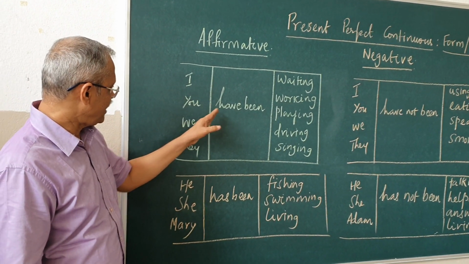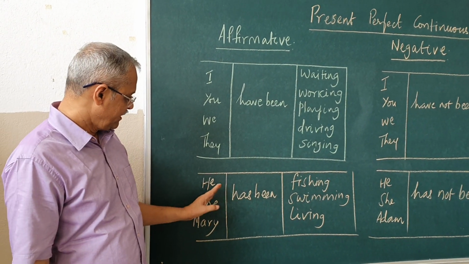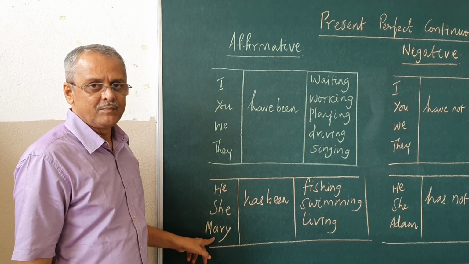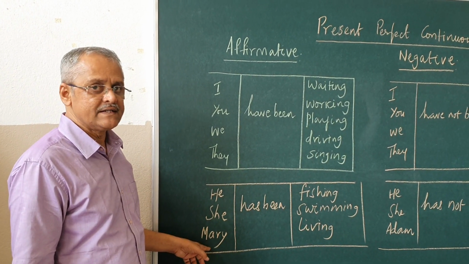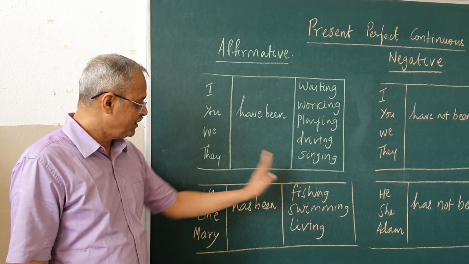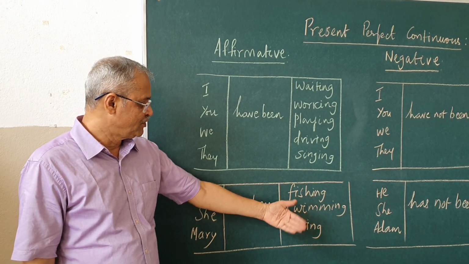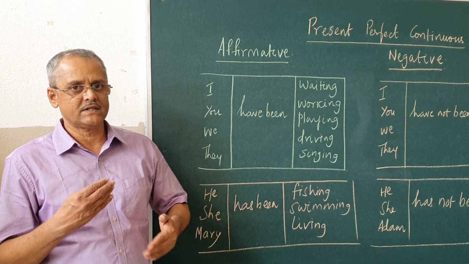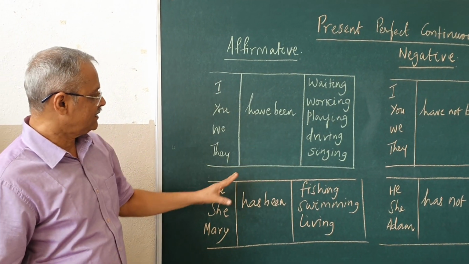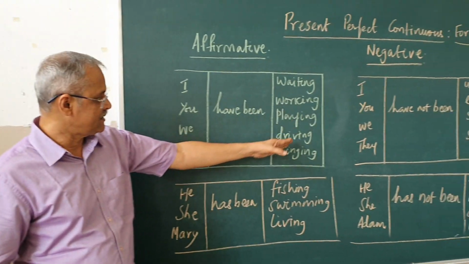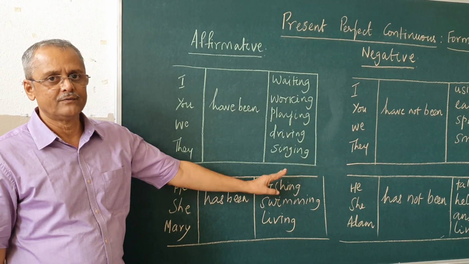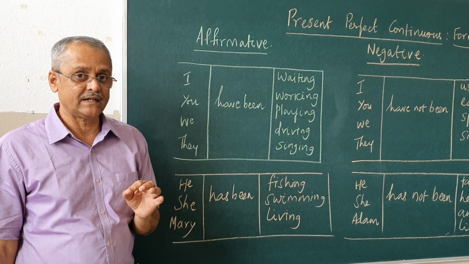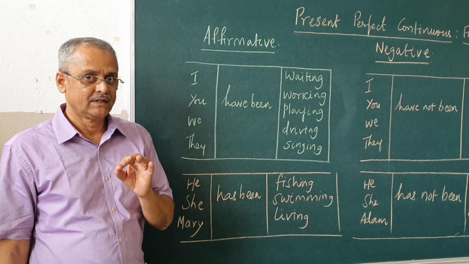So I have been, you have been, we have been, they have been, he has been, she has been, Mary has been. Universal third person singular. Anything can fit in this. Any name you can substitute, and you can drill on these sentences so that the fluency increases and the grammar also gets internalized. So this is under the affirmative form. This can be substituted with any number of verbs you want to use, but that should have a meaning when you are constructing a sentence with present perfect continuous tense.